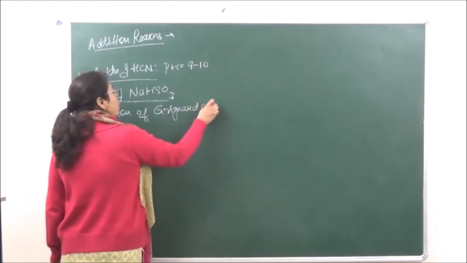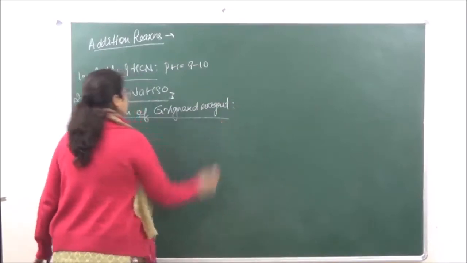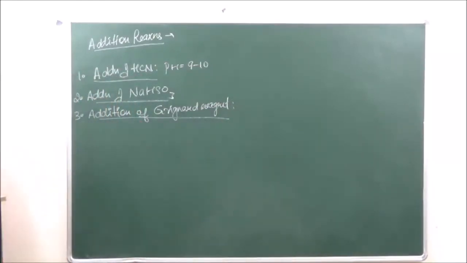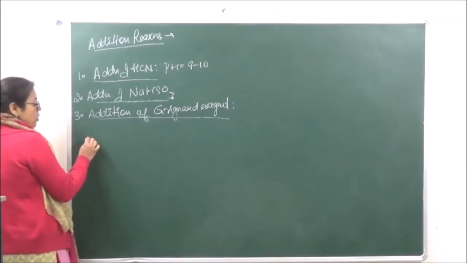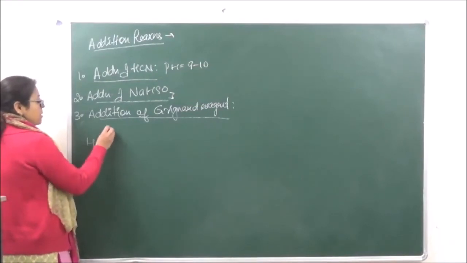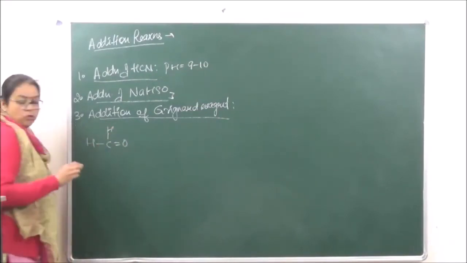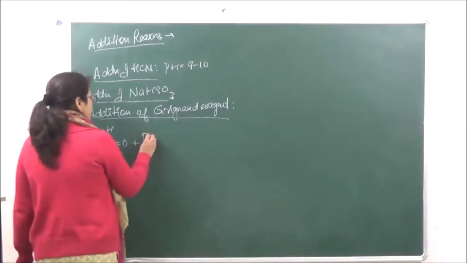The mechanism followed is going to be the same. The negative part will attack at the carbon atom and the positive part will attack at the oxygen. Let's take first of all, alcohols are going to be formed in this case. We are taking first formaldehyde, which is going to give us primary alcohols, okay? And we take in a Grignard reagent.